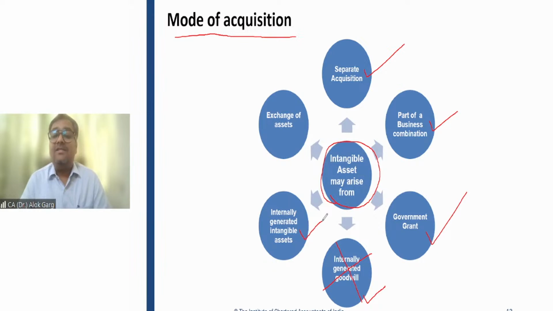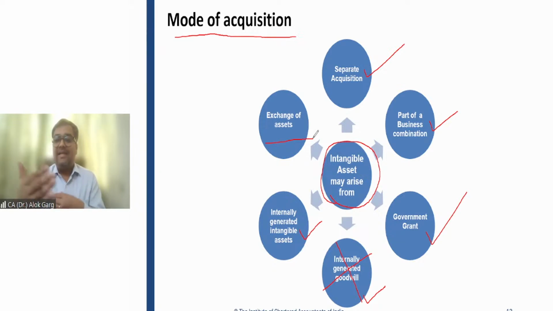Internally generated intangible assets, sir. There could be cases of internally generated intangible asset. We will discuss what those cases are and what the criteria are for capitalizing the internally generated intangible asset. Then there is an exchange of assets. Like we discussed in Ind AS 16, a company transfers its building and gets a software or a license.